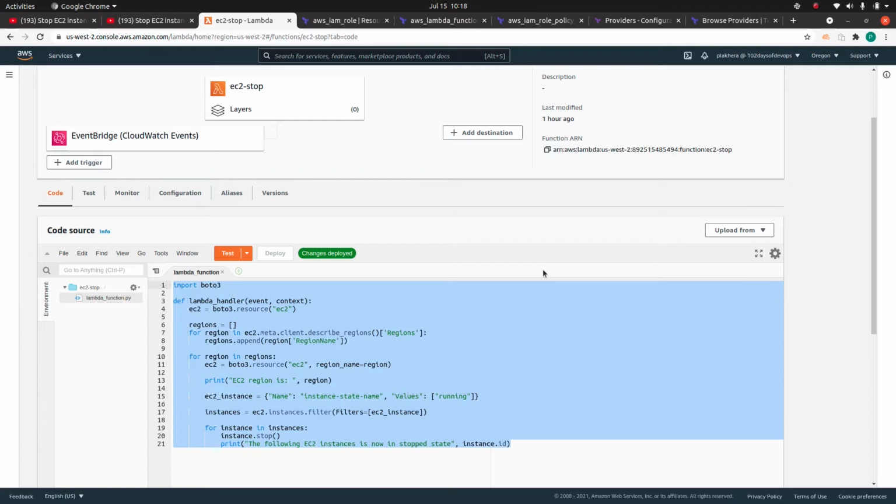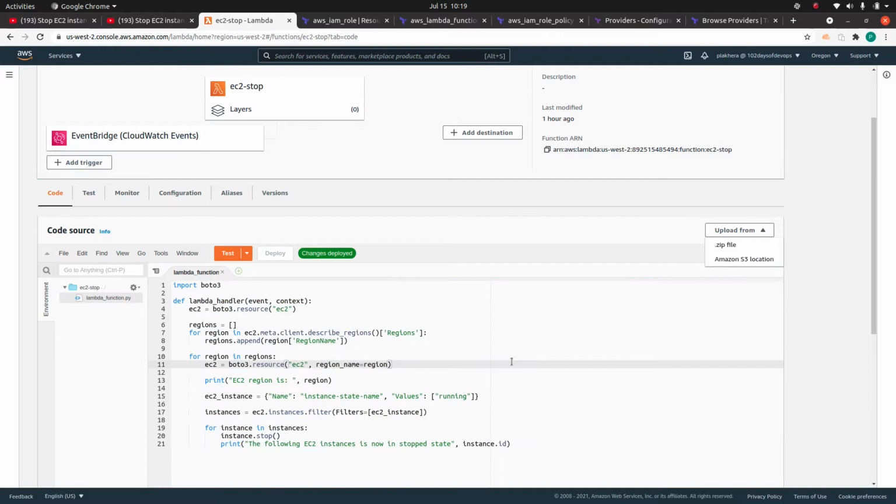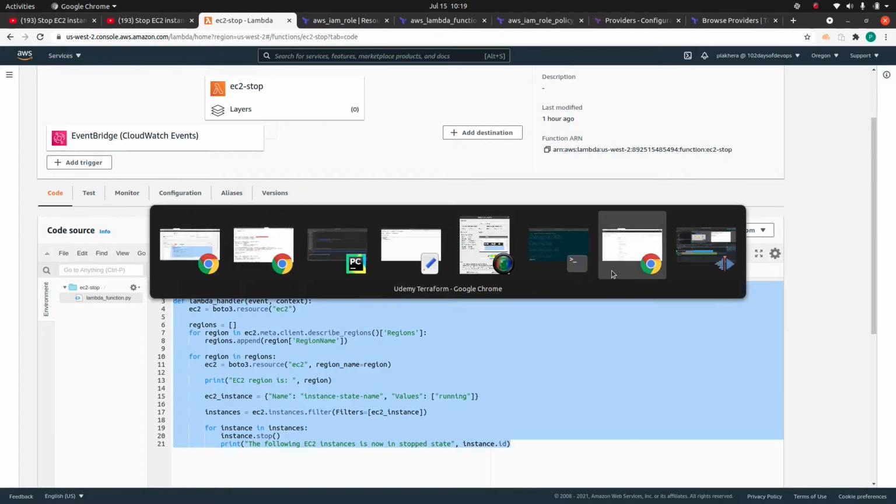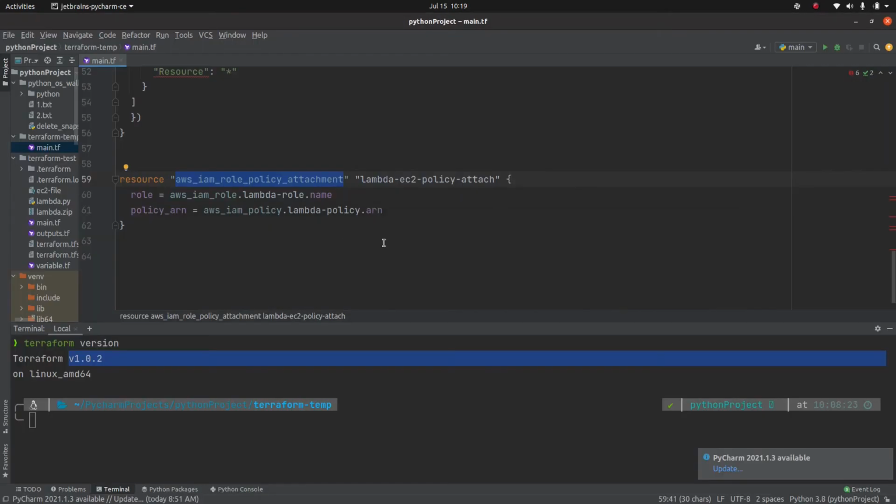But when we are going to do it with Terraform, we have two options. We can upload a zip file, or we can give a location of an Amazon S3 bucket. Obviously, in the case of Terraform, we do not have access to this editor. So the way we are going to handle this is to create a zip file.